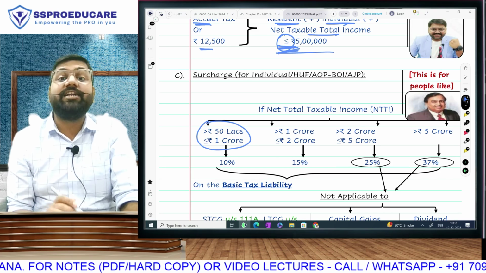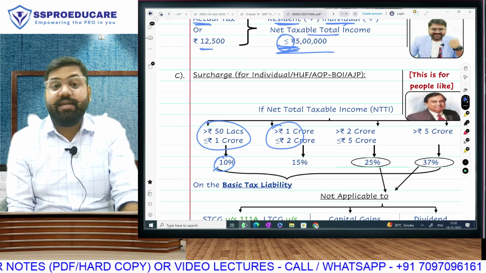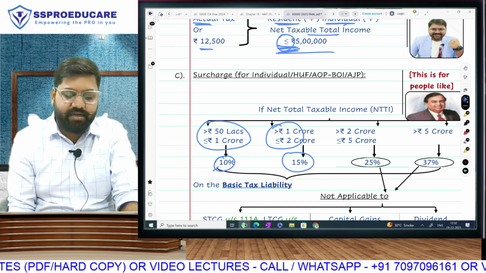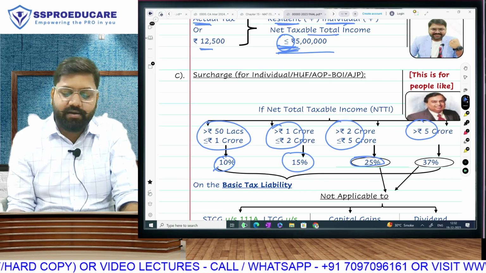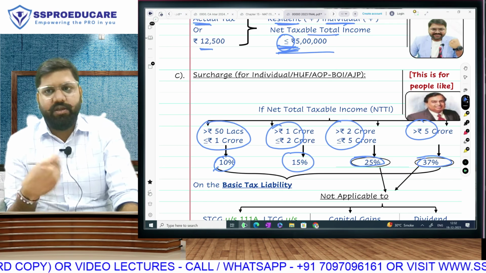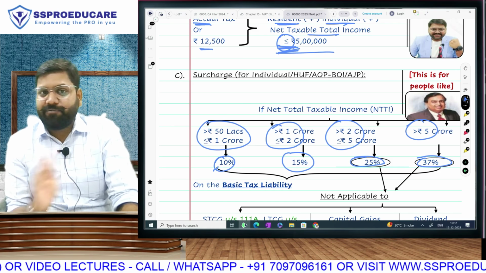Surcharge will come when it is greater than 50 lakh, 10%; greater than 1 crore up to 2 crore, 15%; greater than 2 crore up to 5 crore, then 25%; and greater than 5 crore, then 37%. So effectively we have 4 rates of surcharge. Up to exact 50 lakh, there is no surcharge.